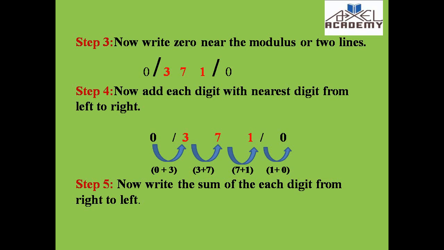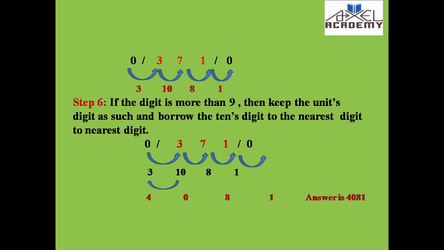The fifth step is to write the sum of each digit from right to left. I have added those numbers, and now I have to write the sums from right to left. Adding from right to left, 1 plus 0 is 1, 7 plus 1 is 8, 3 plus 7 is 10, and 0 plus 3 is 3.